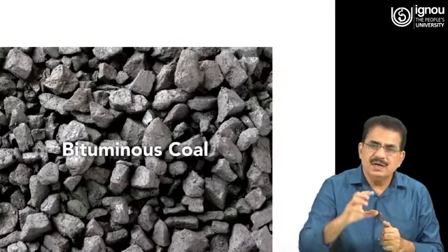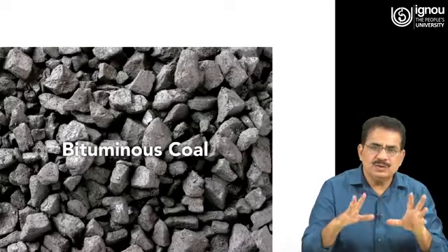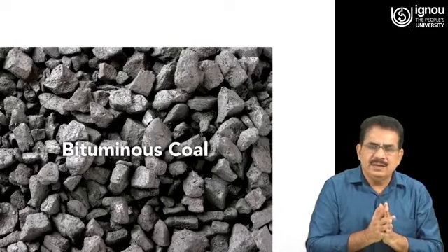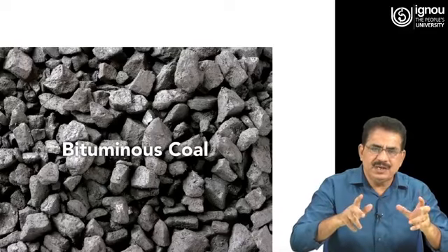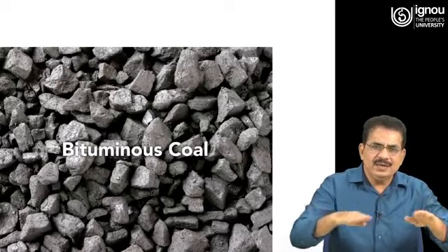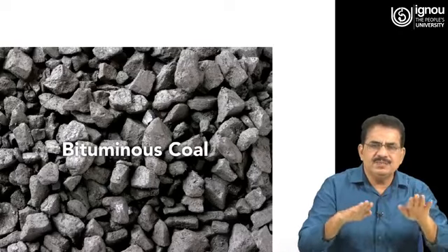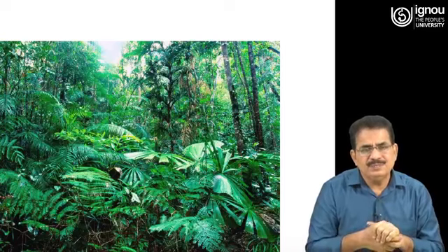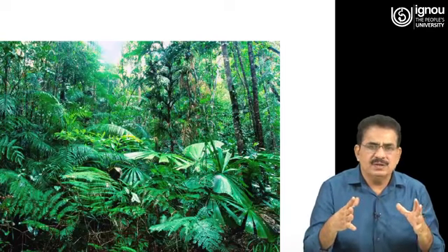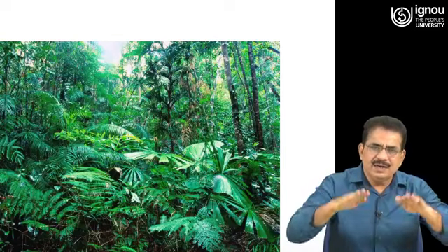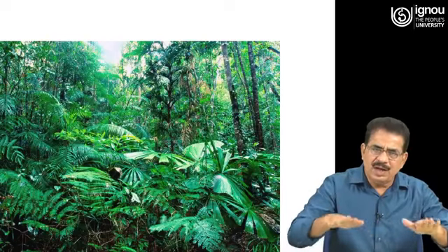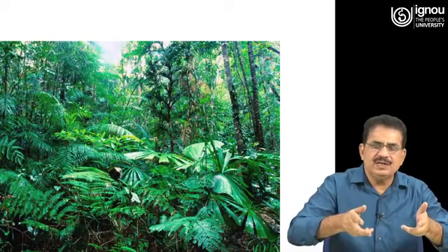Second thing is bituminous coal. Basically, coal is formed by the pressure and temperature inside the earth when plant life is buried over a long time. For the formation of bituminous coal, large plant life must have died and been buried for a long time, and due to high temperature and pressure, it converted into coal.